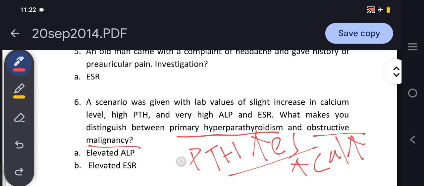As you know, parathyroid hormone is a phosphate-wasting hormone, so phosphate would be excreted in the urine, so the phosphate level in the blood would be low.